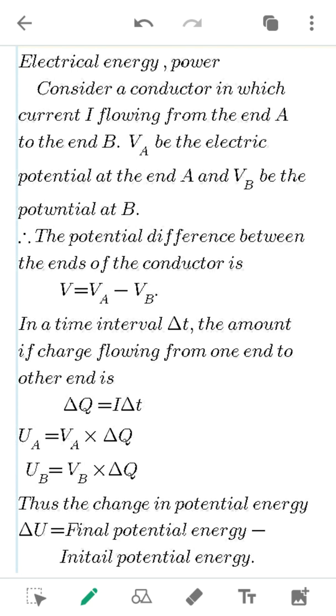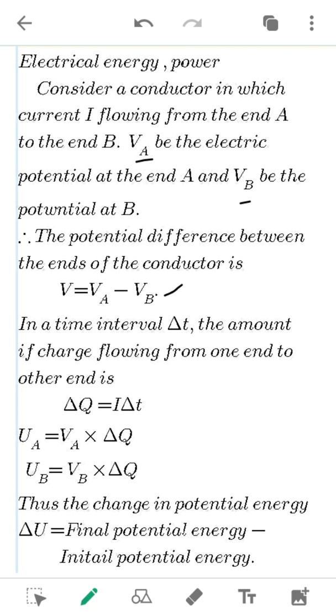So there are two electric potentials here. At end A, let us take it as VA, and at end B as VB. So the potential difference between these two is VA minus VB. Now in a small interval of time delta t, we will see how much charge is flowing from one end to another.